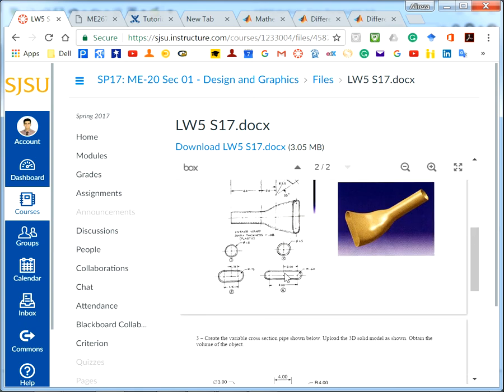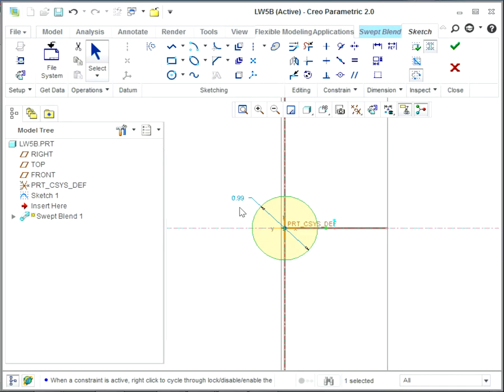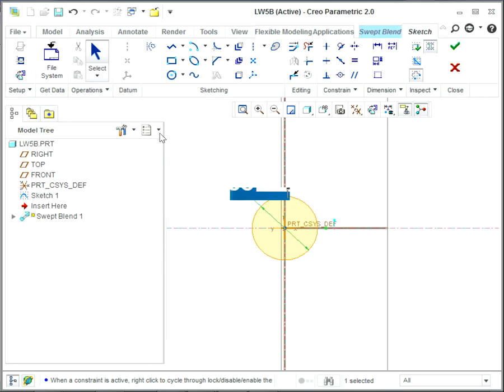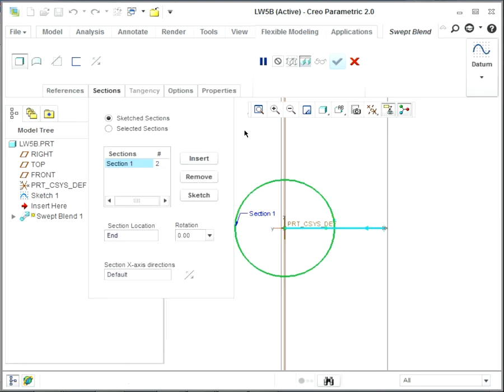I go back, and if you look, this one is 1.5, the radius, 1.5. Okay. Click on OK. Does it end? Not yet, but let me continue, and at the end we will compare that.